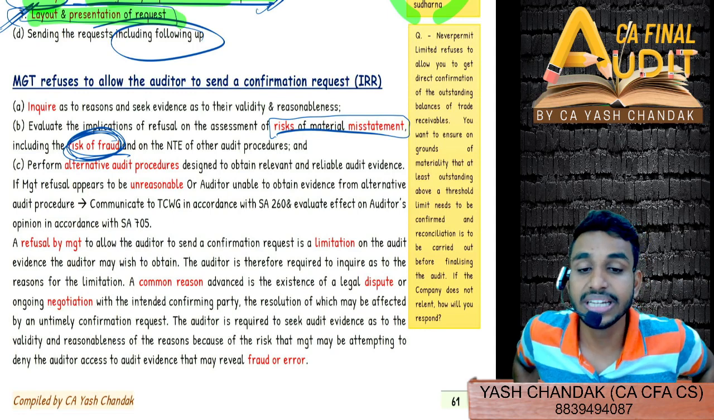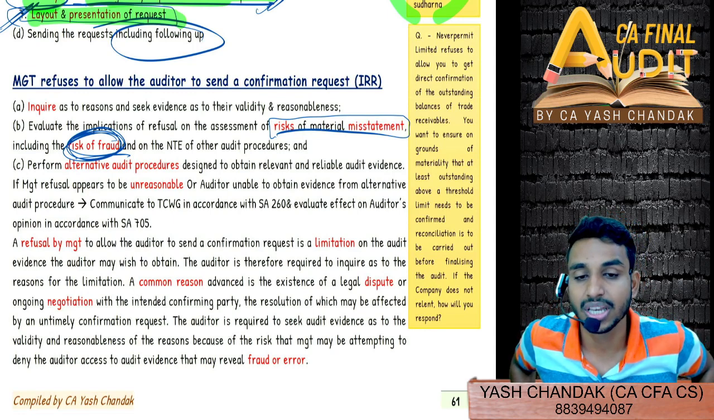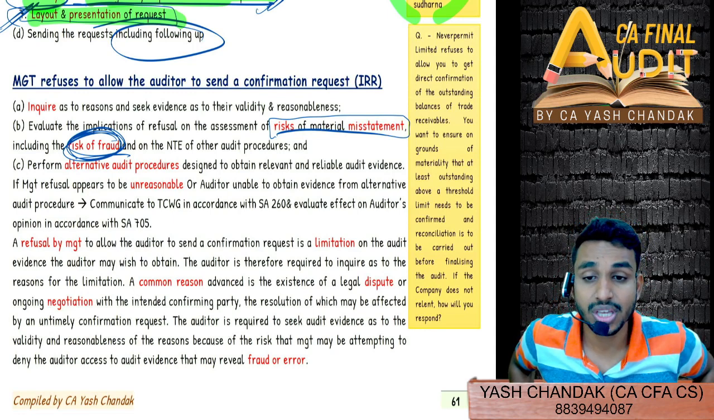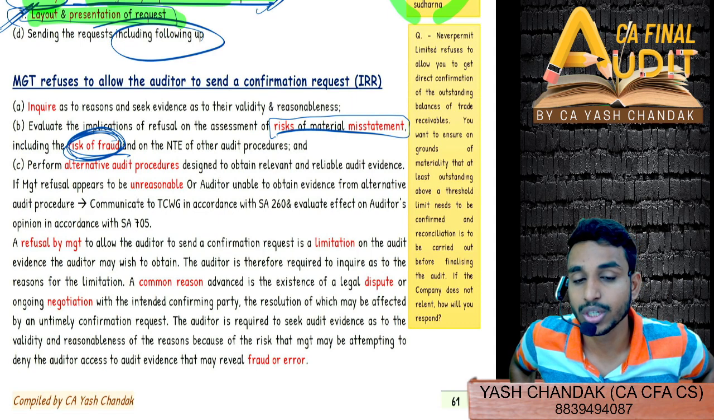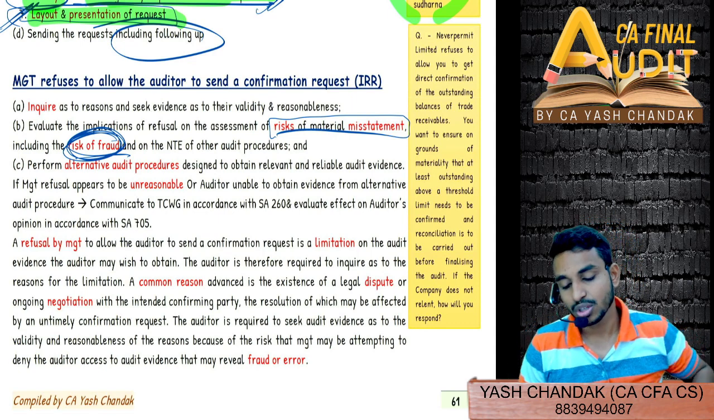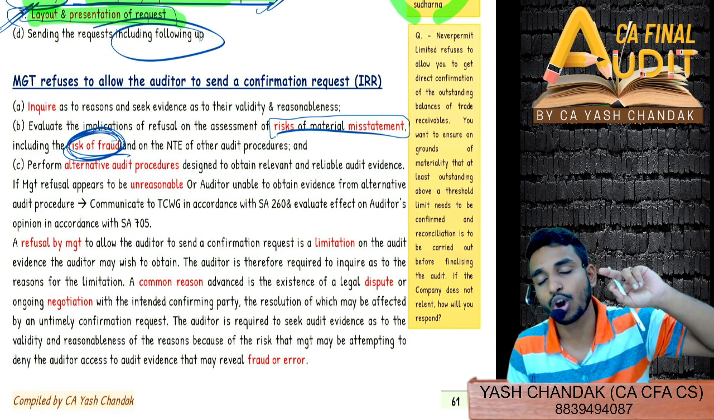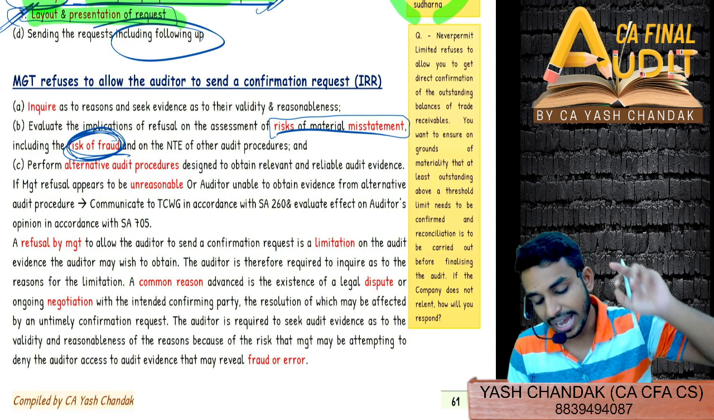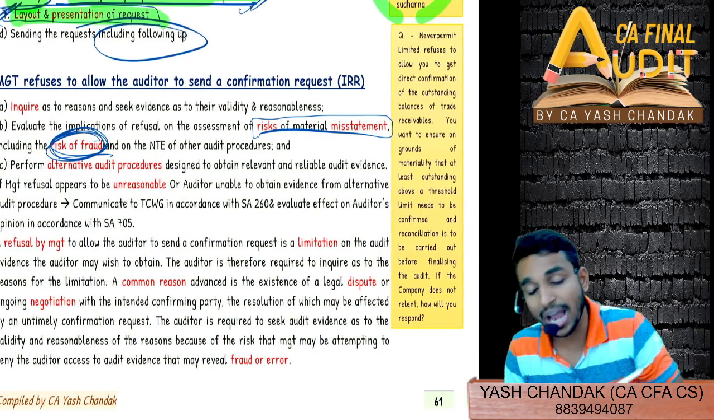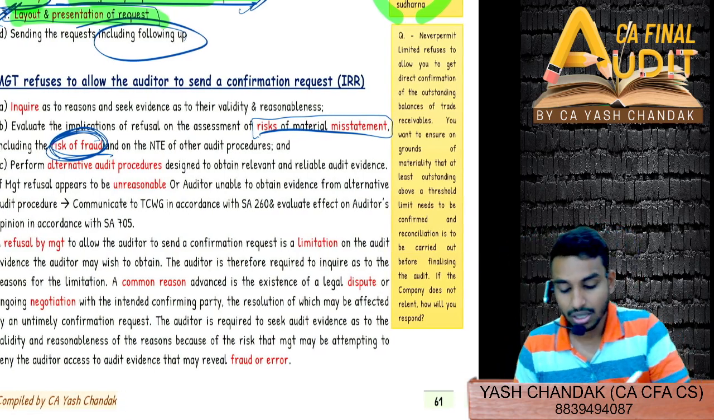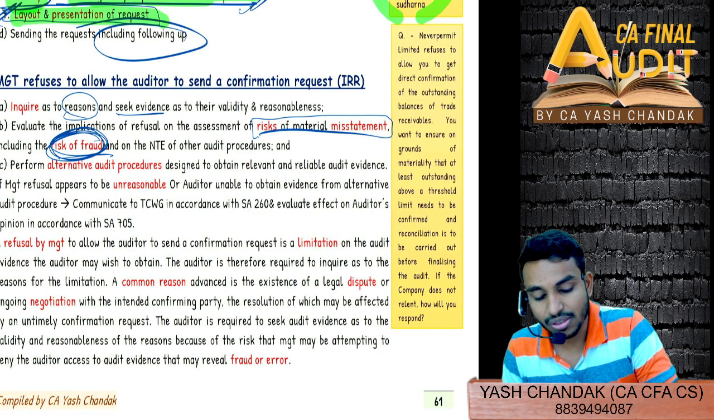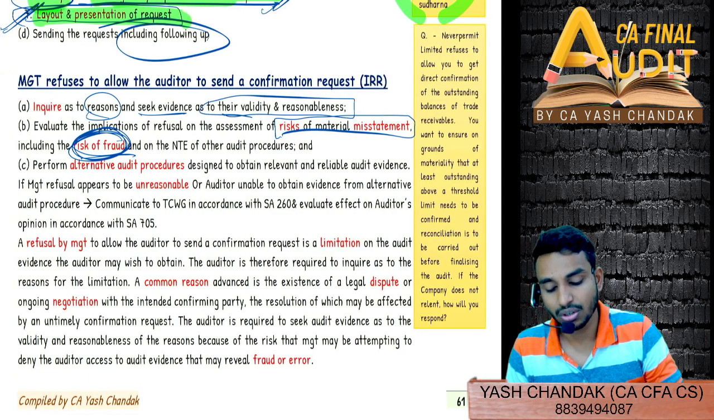The more detailed FAP will be there now, because management is refusing to allow the auditor to obtain the external confirmation request. So there could be two types of risk. One is ROMM and the other is ROF, risk of fraud. And the first point was inquiry as to why. Reasons, and seek evidence as to their validity and reasonableness by the auditor.